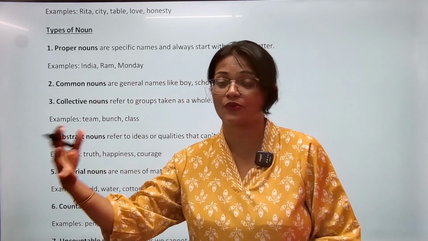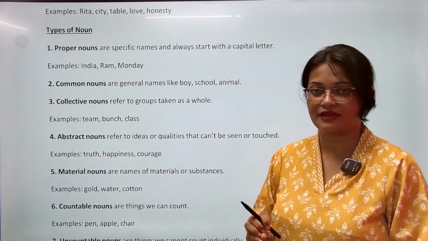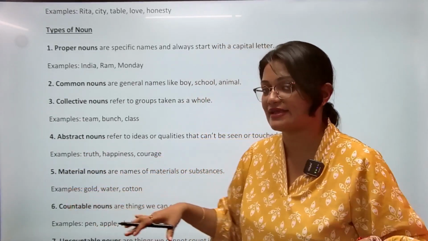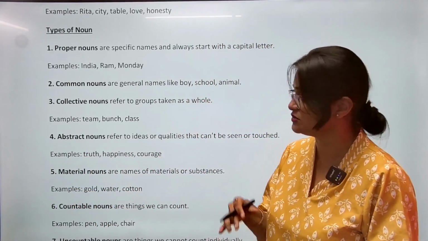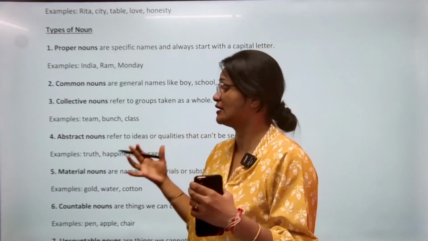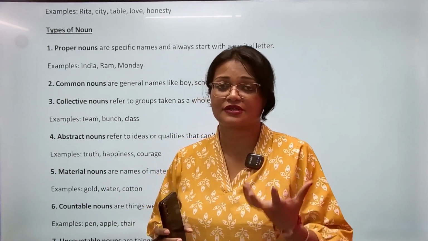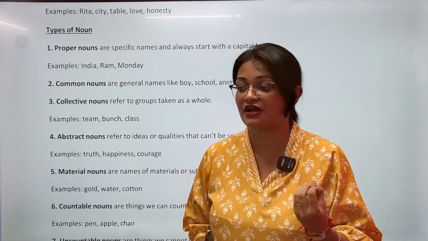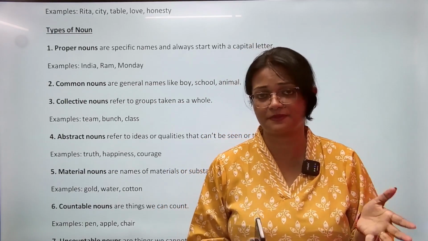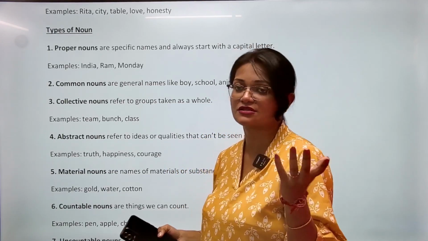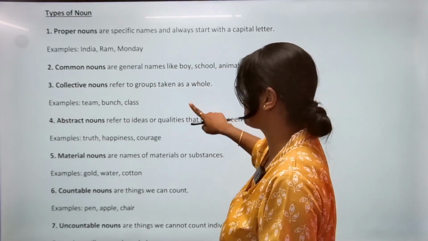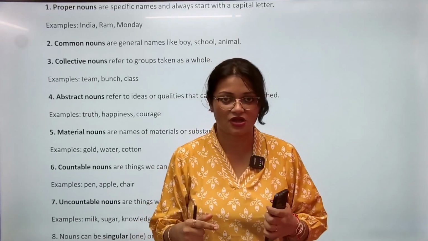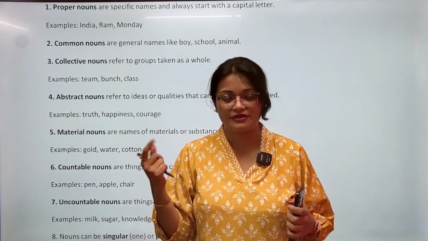Common nouns उन्हीं लोगों को जब हम नाम से नहीं पुकारते हैं, when we do not call anyone, anything by its name, just generalize रखते हैं, then common हो जाते हैं, common noun. Collective noun वो सारा होता है, it's like a group, वो सारे words होते हैं, these are the group which help us to understand. This is the collection of anything, whether it can be people, animals, birds, things, flowers, सब कुछ. Abstract noun वो सारा noun होता है which we generally cannot see, touch, hear, but we can feel it.